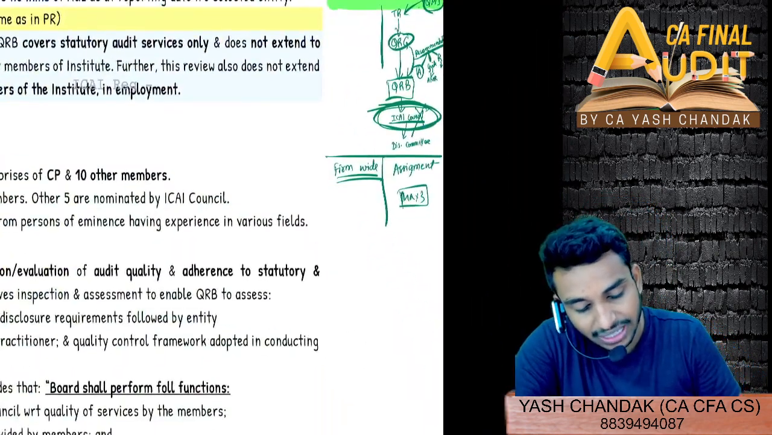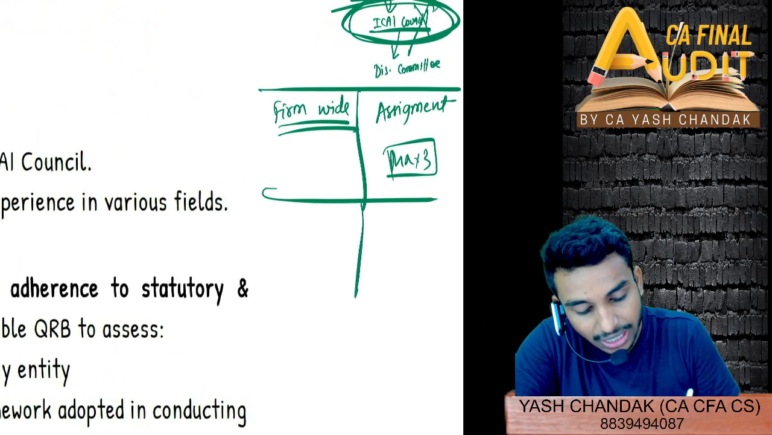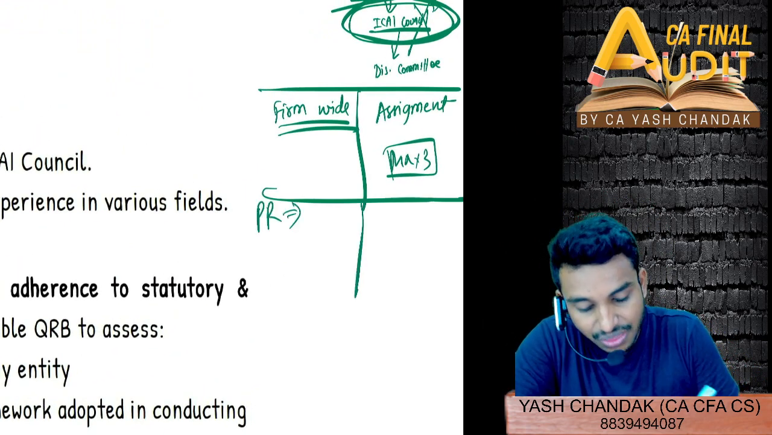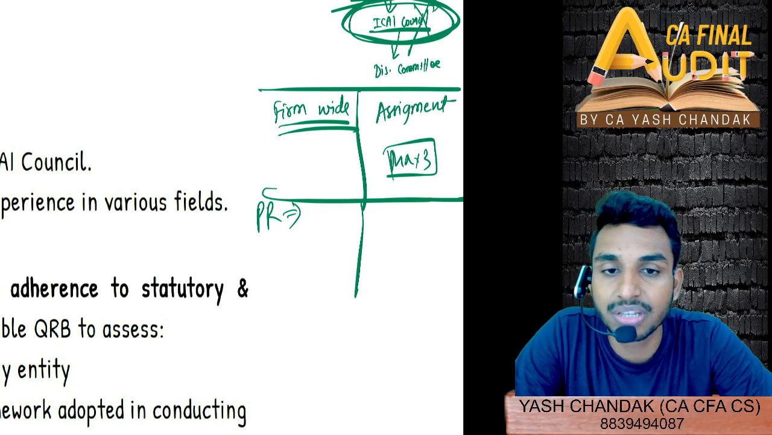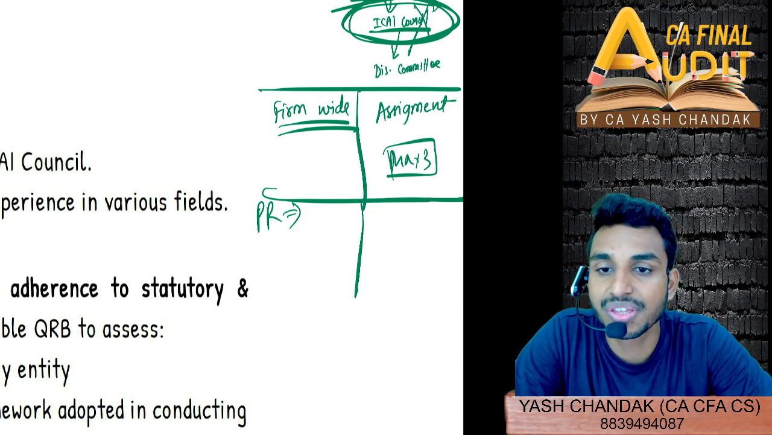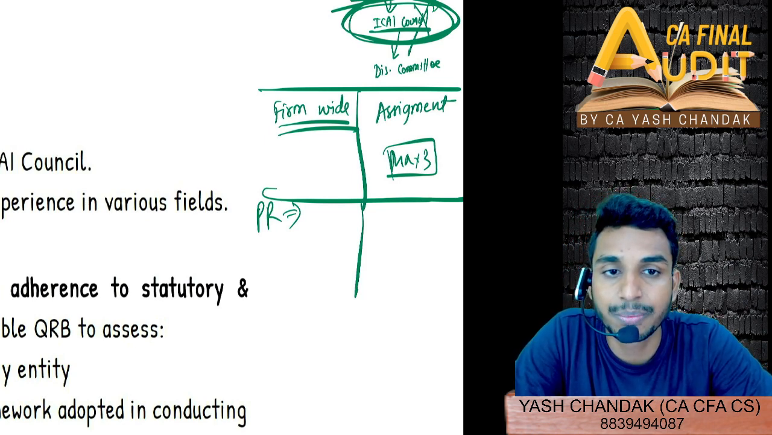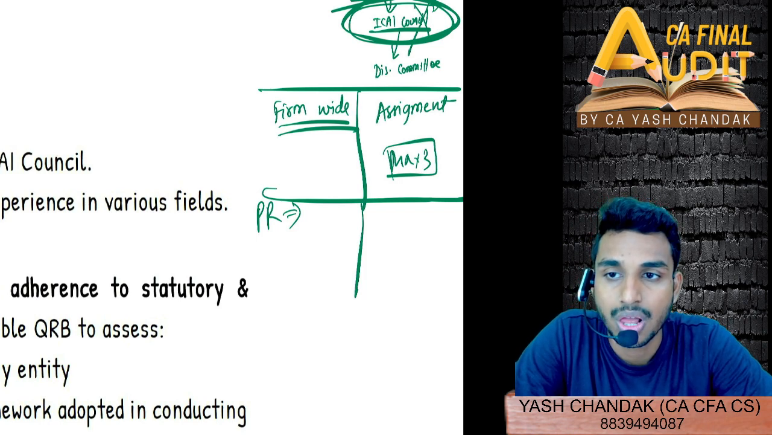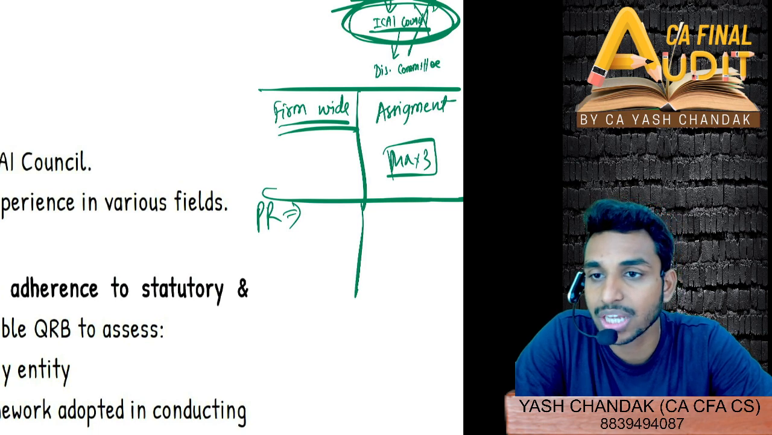One more difference I can tell you is that you tell me, in the case of peer review, which assignments can we pick up? Which services rendered by the chartered accountants can be picked up in the case of peer review? Assurance services only, right? Assurance services, be it audit or other assurance services.